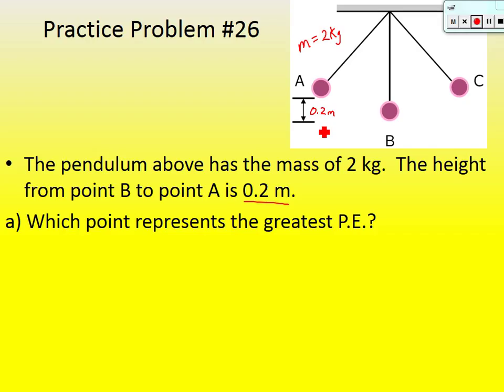Part A says, which point represents the greatest potential energy? A, B, or C? Well, if we remember potential energy, it's equal to mgh. Is the mass of this thing changing? No. Is g changing? Acceleration due to gravity? No, it's not changing. Is height? Yeah, height is changing. Where is it going to have its highest height?